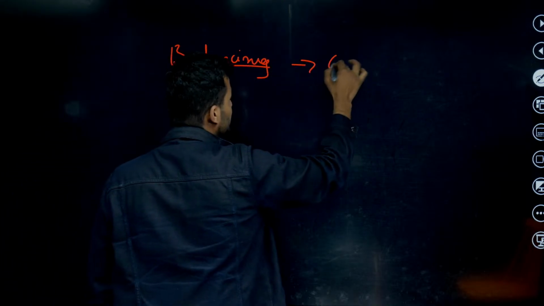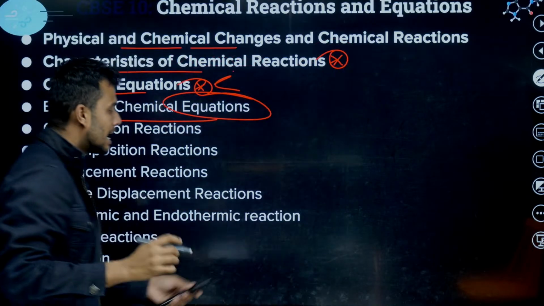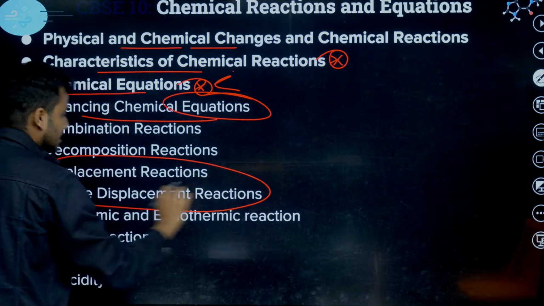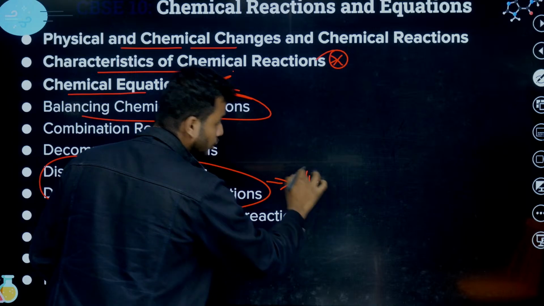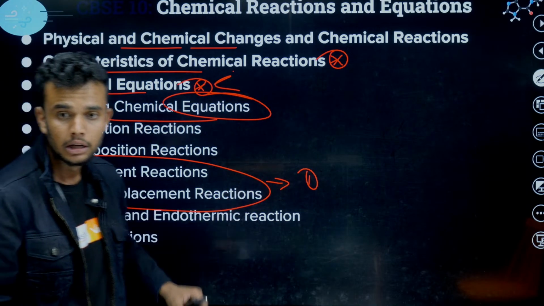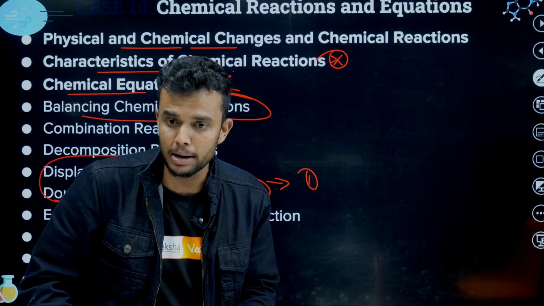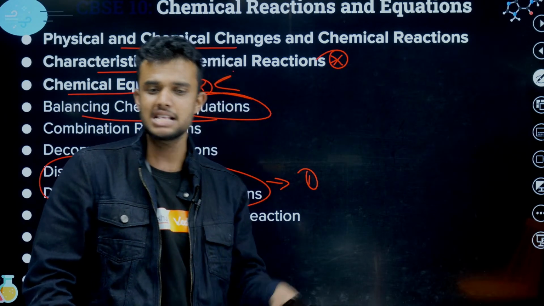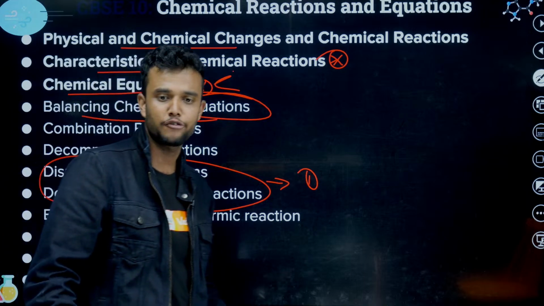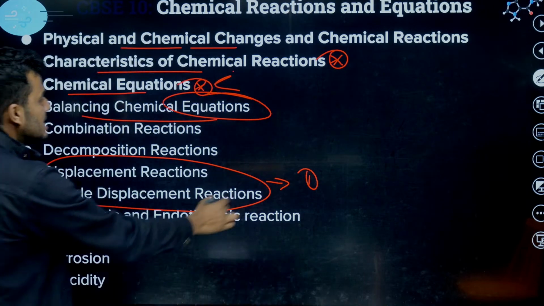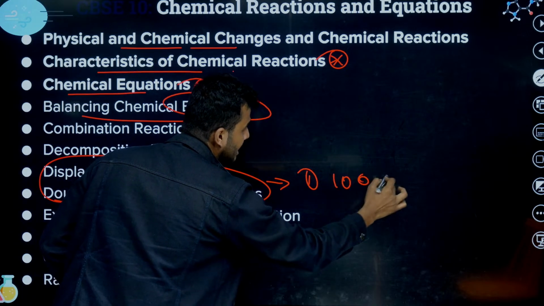Students, from this unit, a minimum of 6 marks is coming. In the 6 marks, from this topic there are double displacement and displacement reactions. Exactly 100% one question, student. Is NCERT and PYQ and 20-30 sample papers enough? Yes, it is enough. Students, look here. From these two topics, definitely 100% a question.